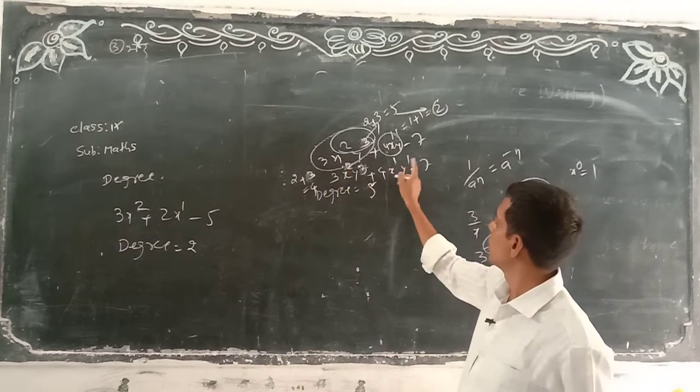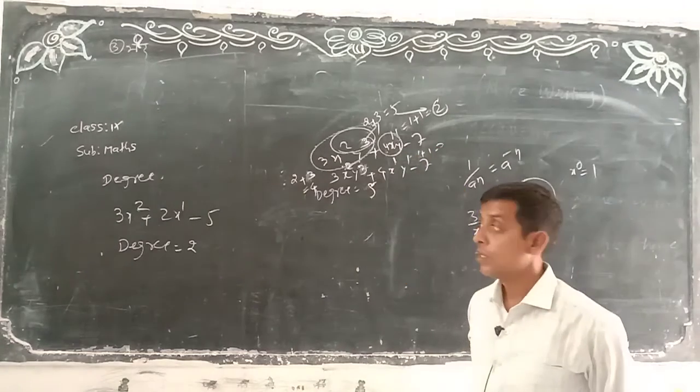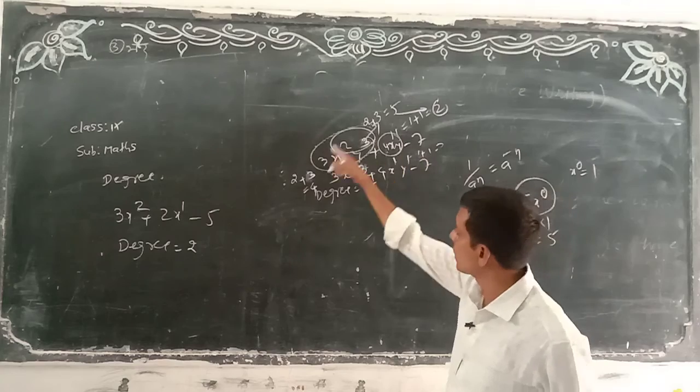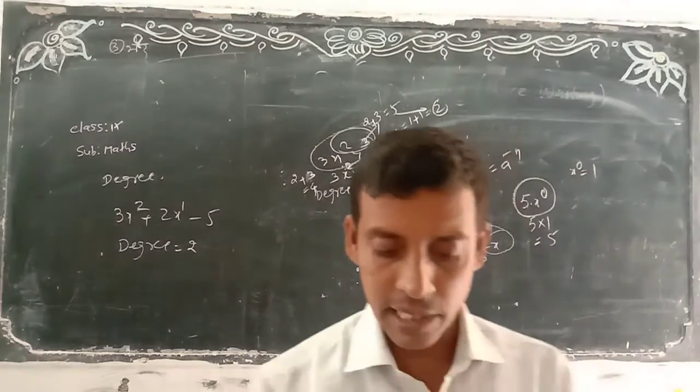Here only 1, 1. 1 plus 1 means what here? 2. Which is the highest? This is the highest one. When such problems come, you have to write down like this only. Is it clear? Degree is clear.